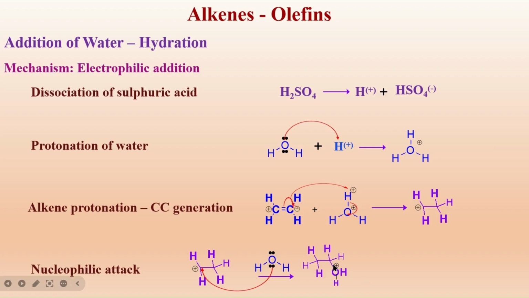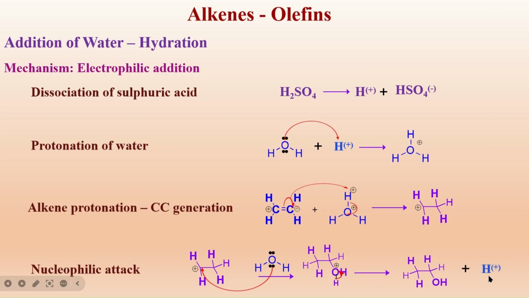To satisfy this positive center on the oxygen, hydrogen breaks its bond, and the alcohol is formed along with the generation of H plus. Here, the H plus which was added onto the water has been released. The H plus which is formed during the dissolution of sulfuric acid has hastened the reaction, and it has been released back.